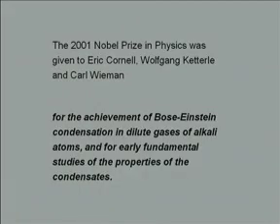Bose applied it to photons and Einstein extended the analysis to atoms, and he predicted what came to be known as the Bose-Einstein condensation, for which the 2001 Nobel Prize in Physics was given to Eric Cornell, Wolfgang Ketterle and Carl Wieman for the achievement of the Bose-Einstein condensation in dilute gases of alkali atoms and for early fundamental studies of the properties of the condensates. Unfortunately, Satyendranath Bose never got the Nobel Prize.